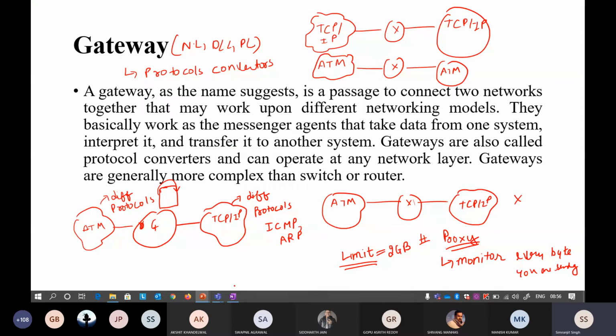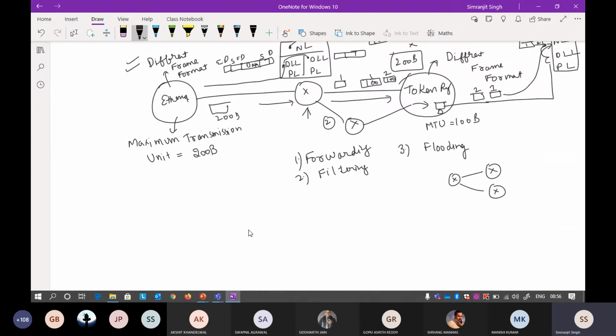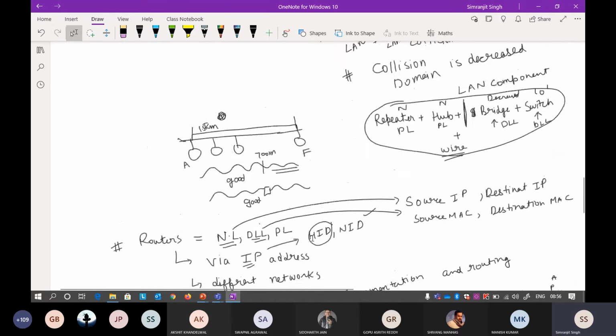Okay, so now in this particular topic, I have already told you that these five components are called your LAN components. I have discussed these four components, but I have not discussed this fifth component. If you have attended your lab for this week, you may have seen some hardware devices like LAN tester, other things, wires also there.